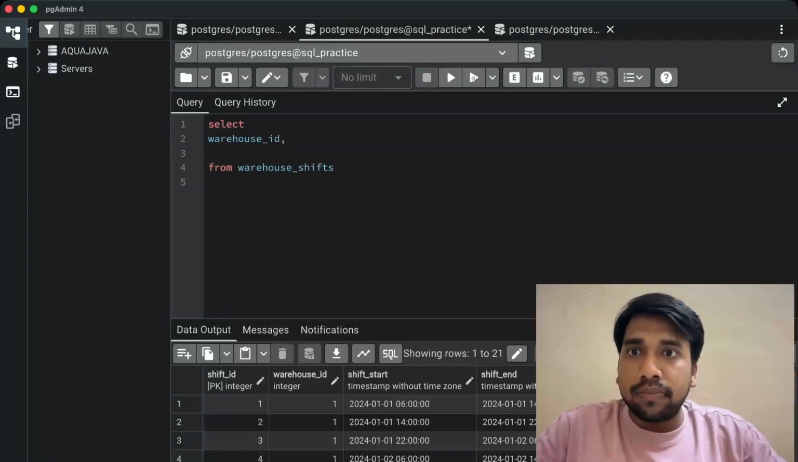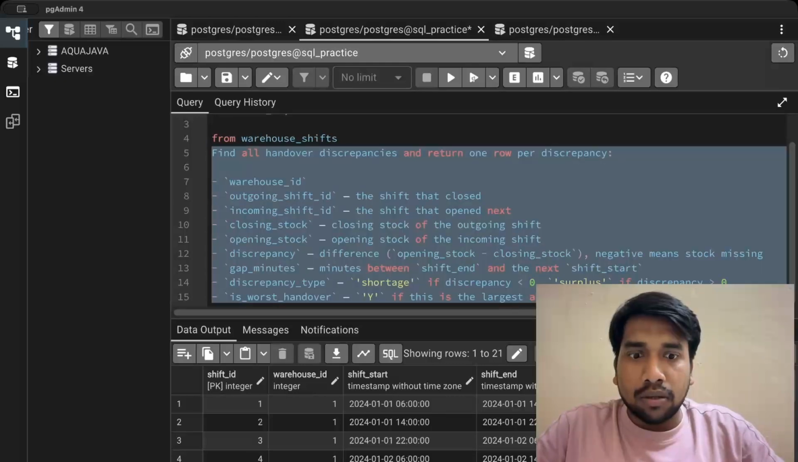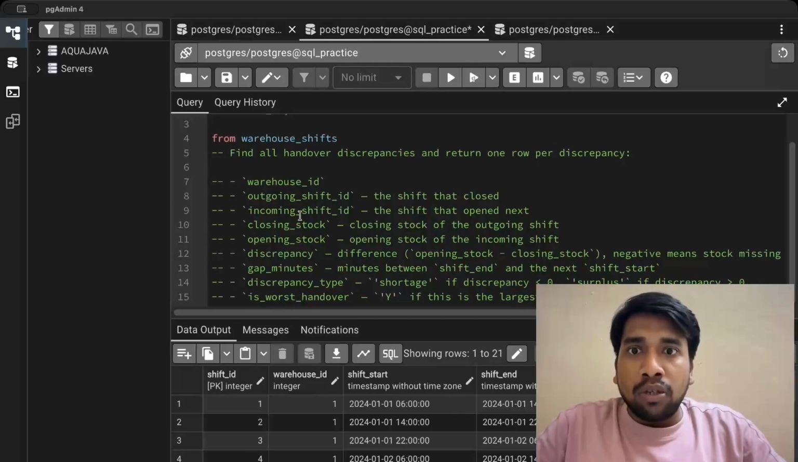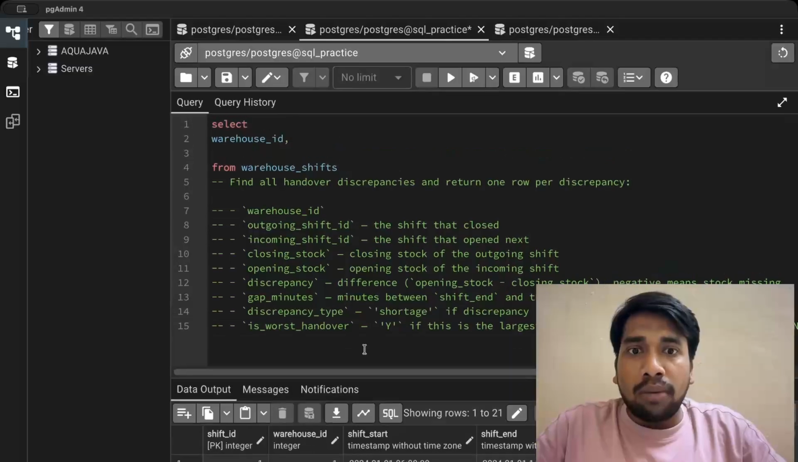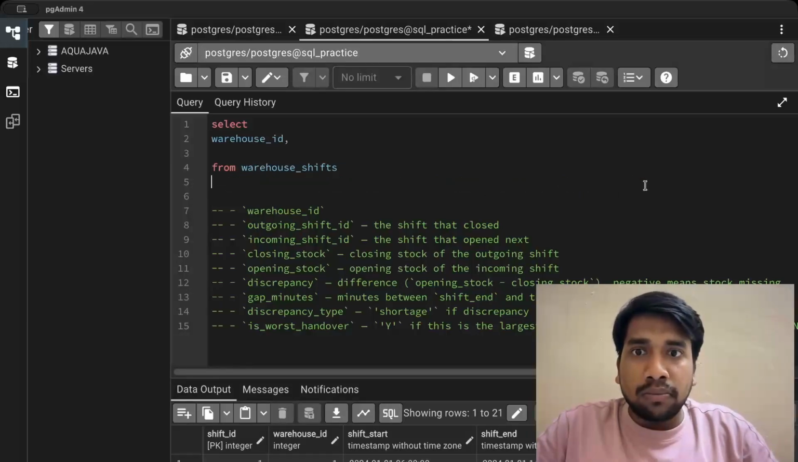Okay, I'll copy this and then I will paste it here. Okay. So now we have all the columns that we need. Okay, let's increase the size. Good. Okay. So first, we can remove this.